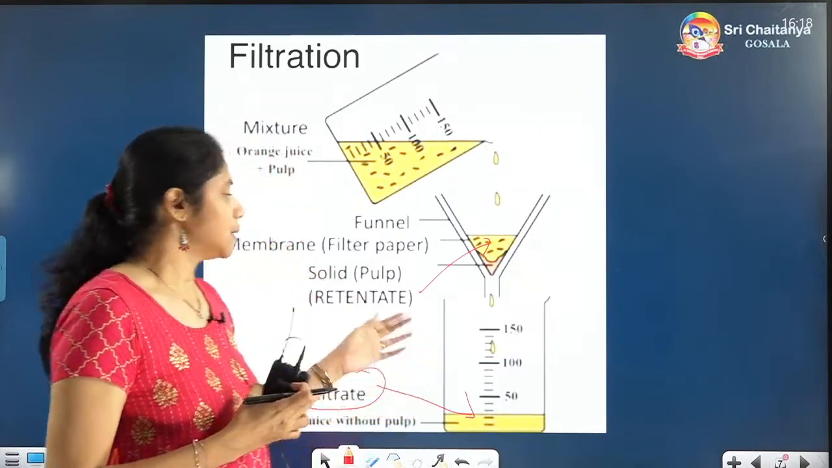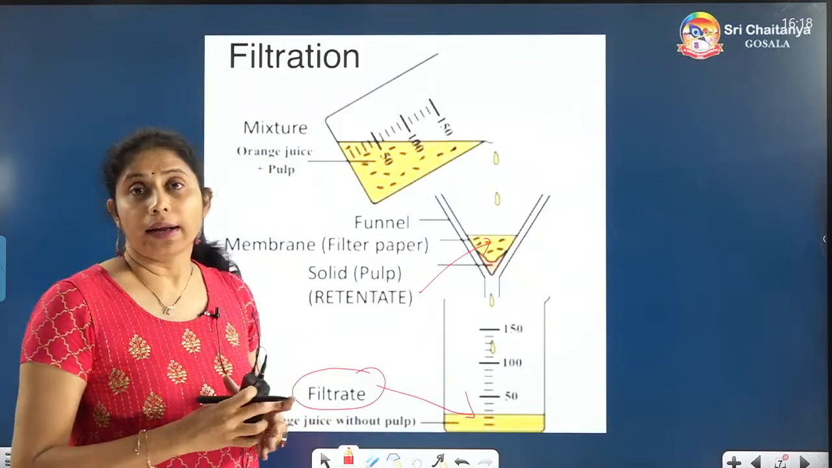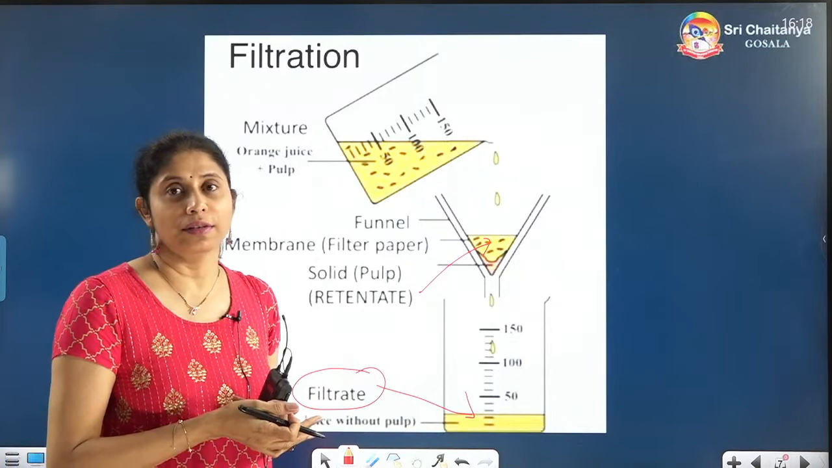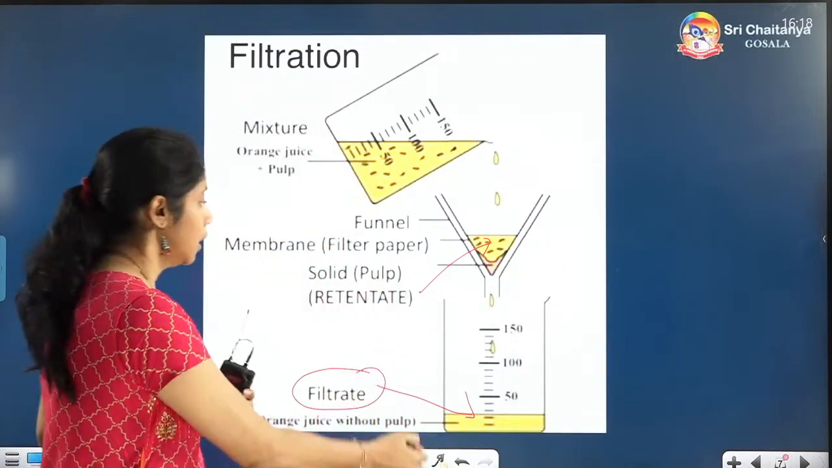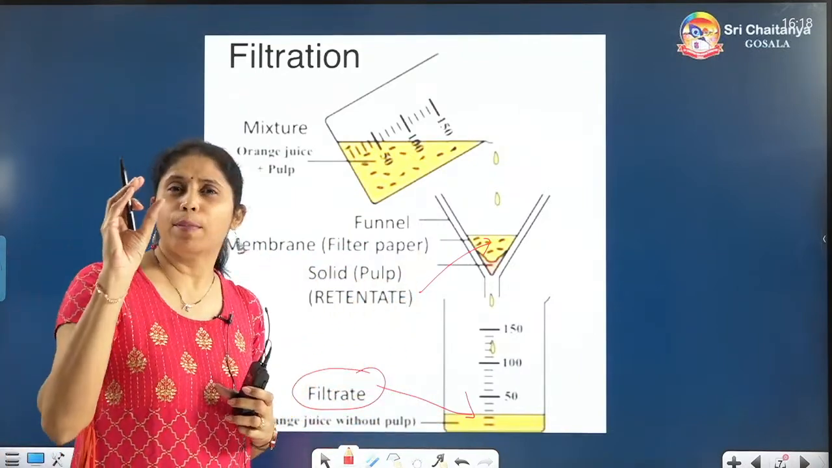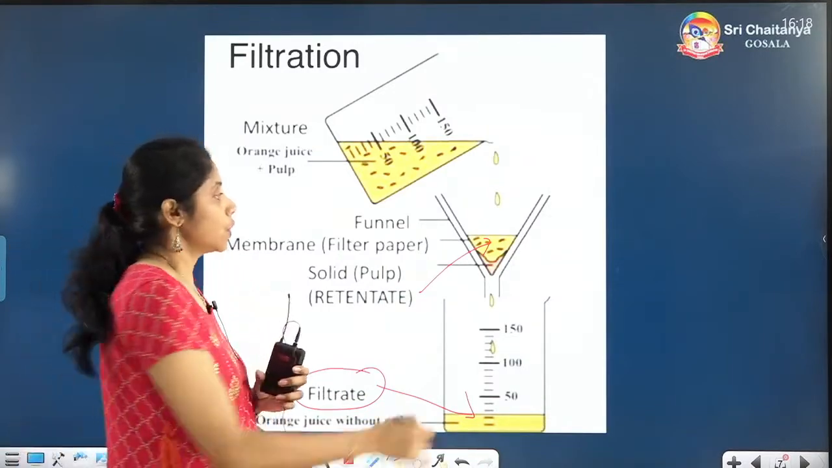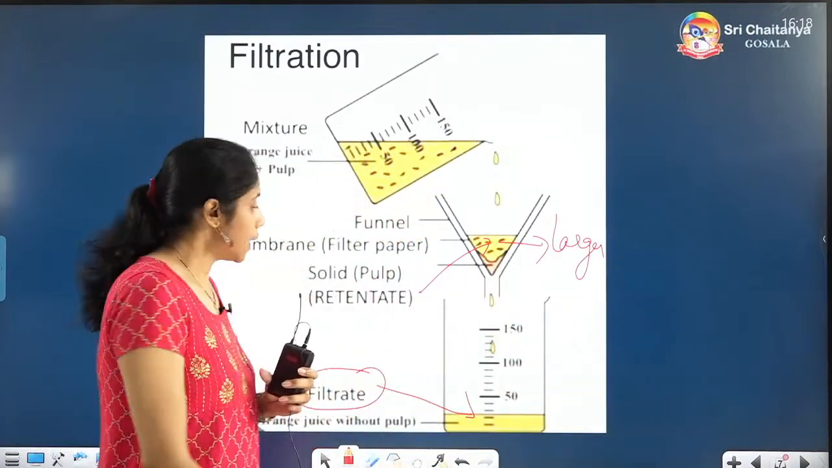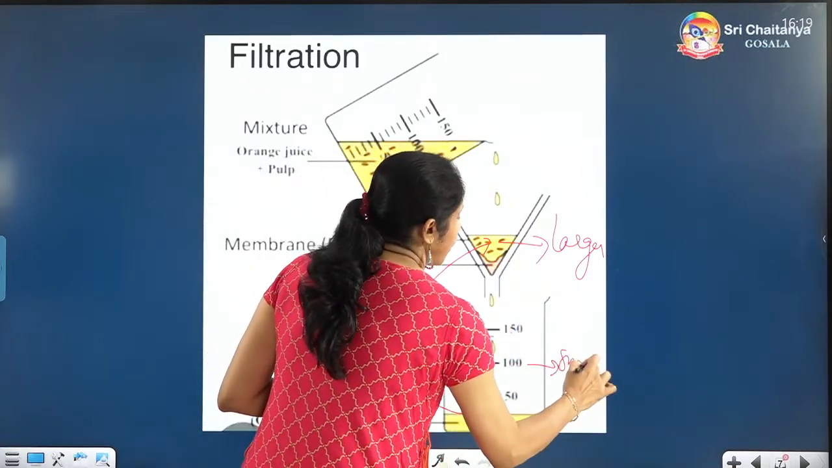So here it is the same thing, the filtrate will be there and the retentate will be there. In the retentate, only the molecules which cannot be filtered will be there. If something is filtered, obviously it will be collected in the lower portion, the filtrate. That means in the retentate, obviously big molecules or larger particles are present. So here you will always have larger particles, whereas in the filtrate, because it is filtered through, it will have smaller particles.